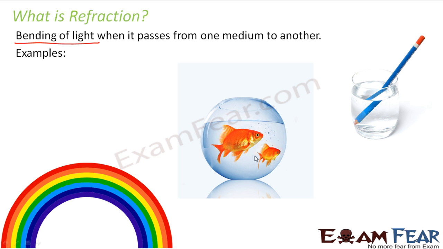Similarly, the rainbow is a natural phenomenon which we often observe during rainy days. I mean, after a heavy rain, if the day becomes a little sunny, that combination of sun and rain gives rise to a rainbow. Now, why does this rainbow take place? From where do those 7 different colors come up in the sky?